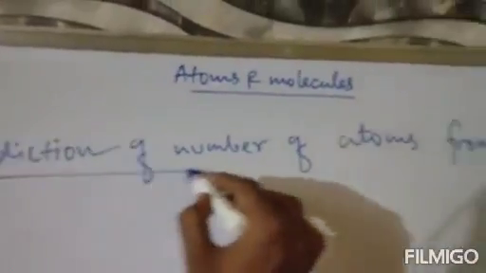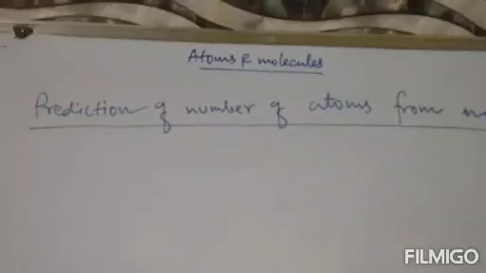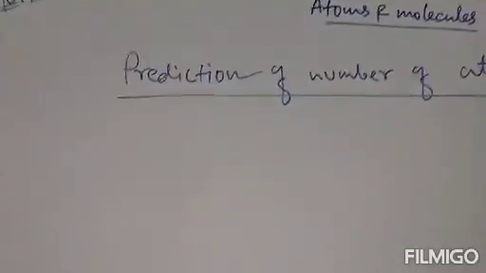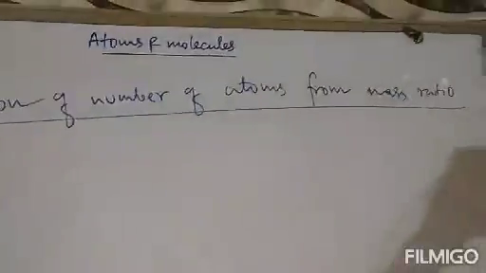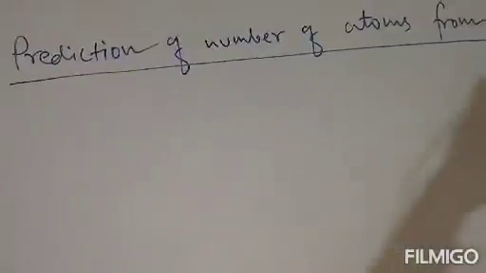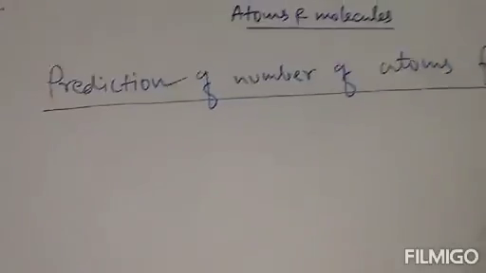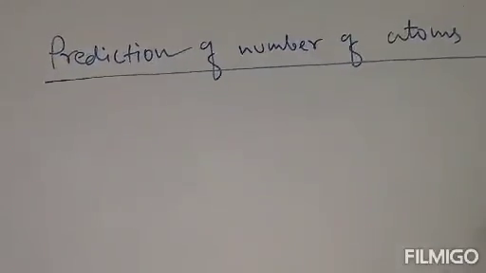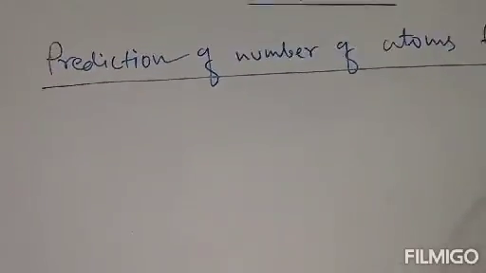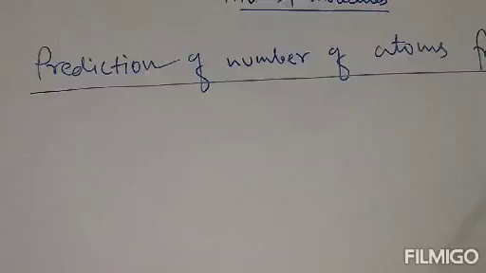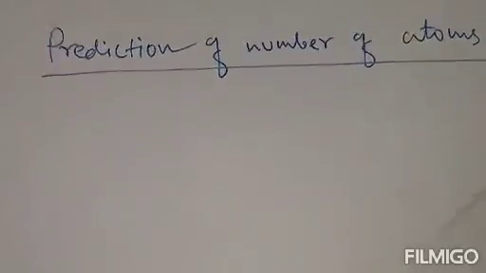In order to predict the number of atoms from the given mass ratio, listen carefully, you have to divide the given mass of each element by the atomic mass of that element and calculate the simplest ratio.